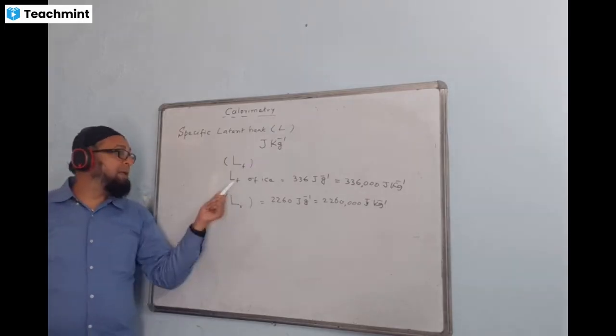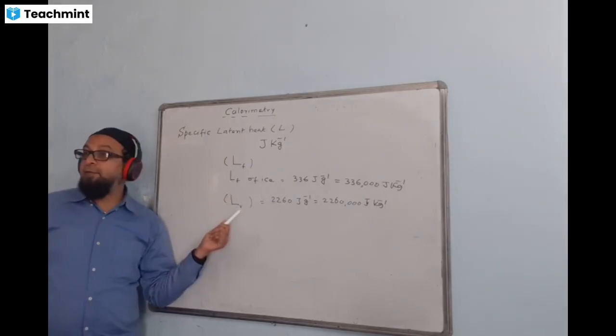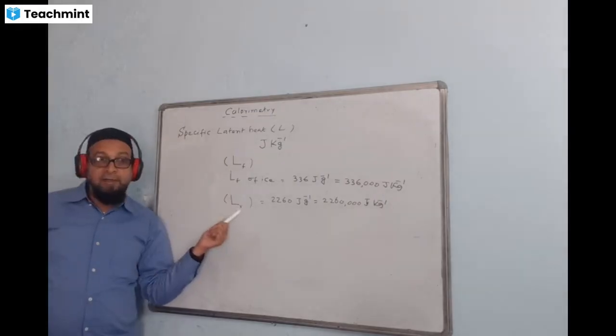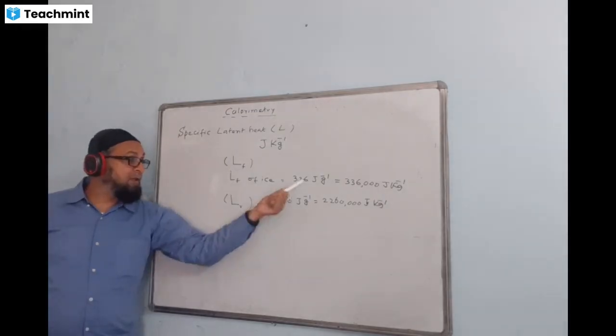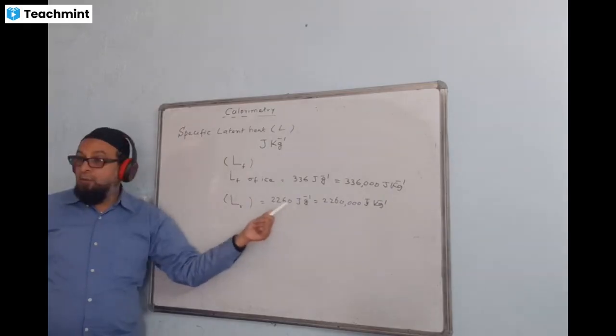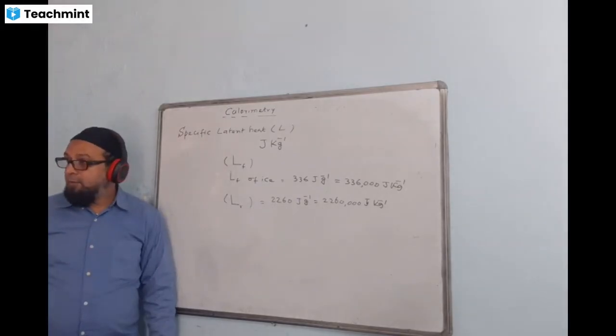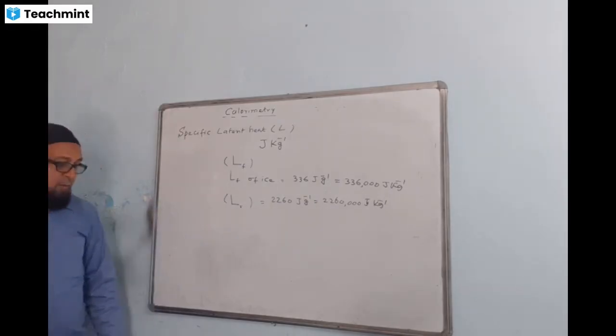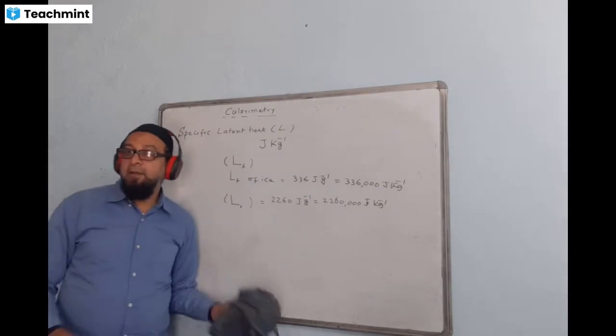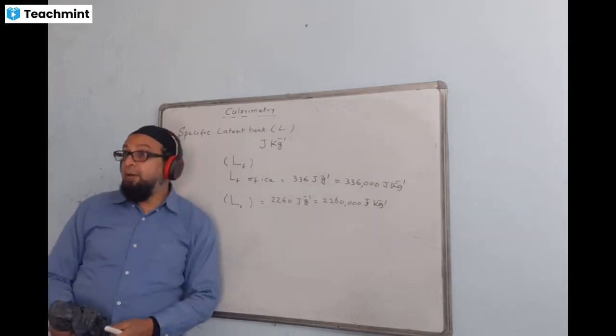And if we compare the latent heat of fusion and latent heat of vaporization further, you will find that the latent heat of vaporization is much bigger. This is 336, this is 2260 joule per gram. This is nearly 7 times higher, 3 sevens are 21, nearly 7 times, I say. It's higher than this one. Understood? Okay.